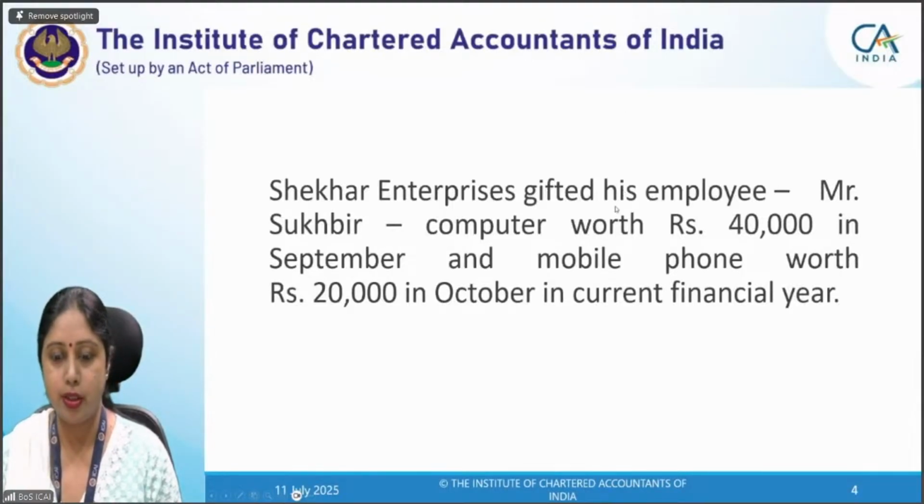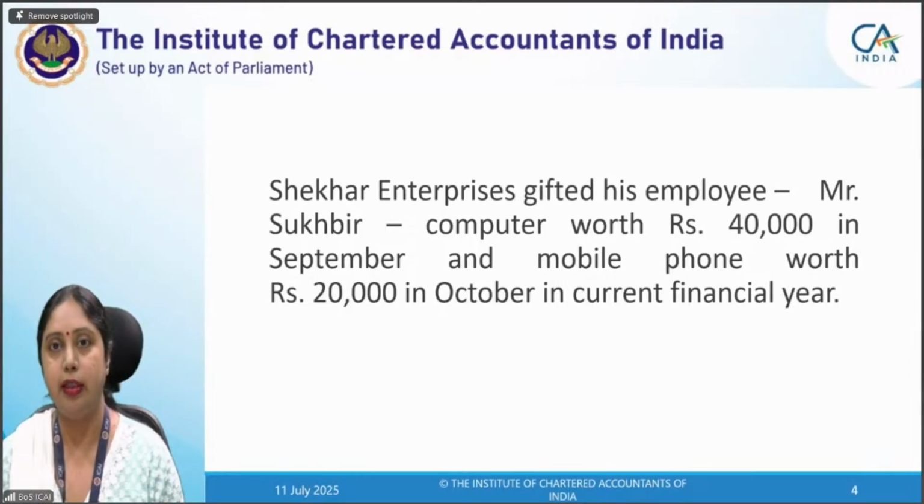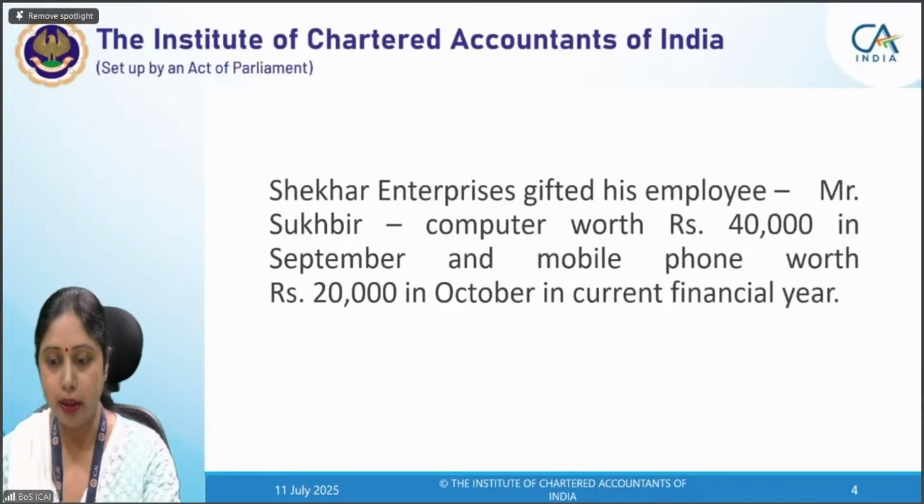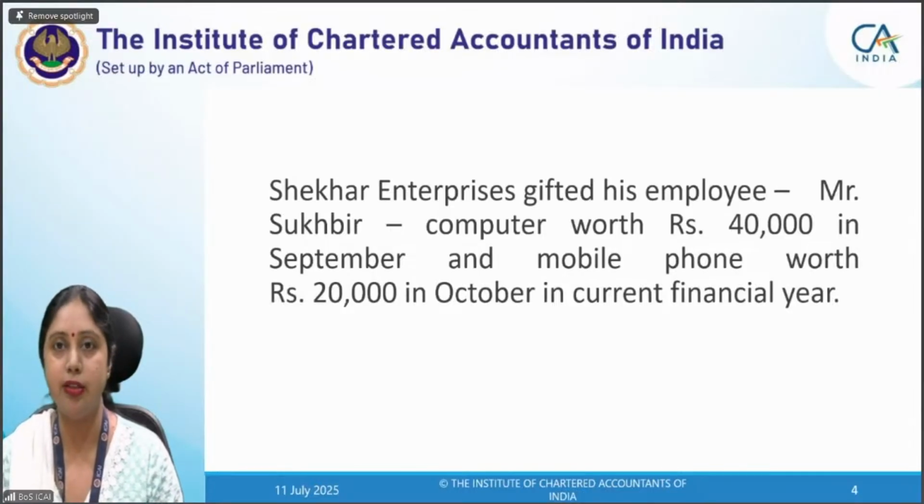Now in this question, you have to tell whether the transaction is a supply or not. And if it is a supply, then what will be the amount that can be taken, assuming these are the transaction values, because I know that transaction value has to be separately computed and rules have to be applied.